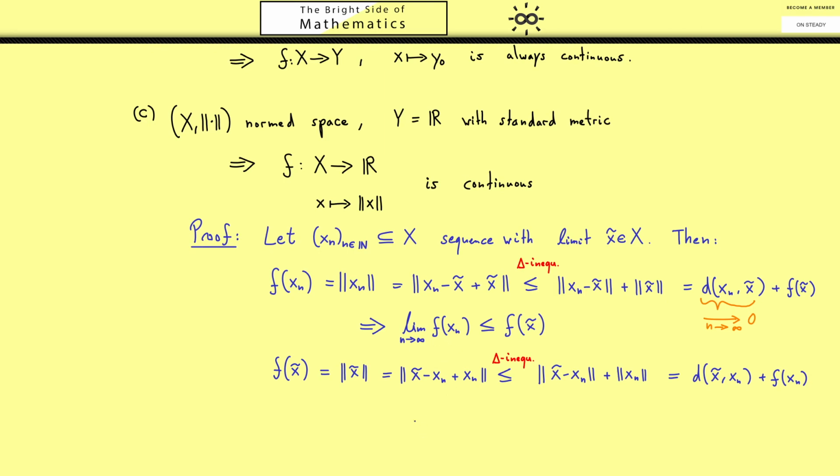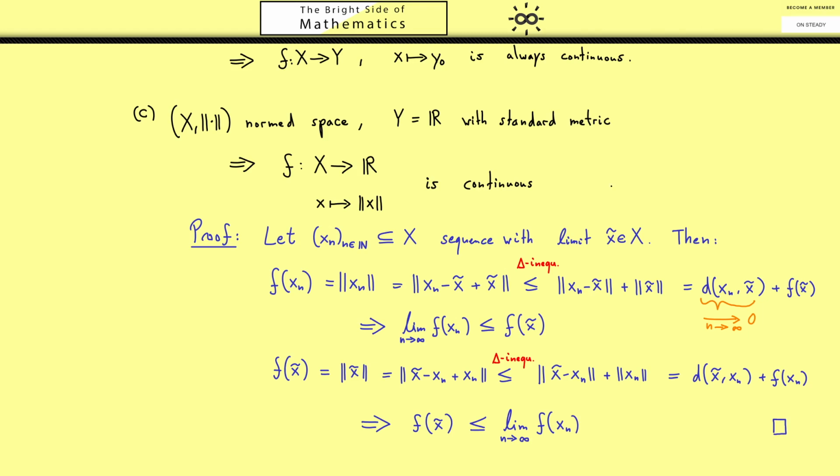Now I don't have to tell you, applying the limit on both sides, we get the inequality the other way around. And with that, our proof is finished, because we have shown that the sequence f of xn converges with respect to the metric in R to f of x tilde. So we conclude the norm is always a continuous map.